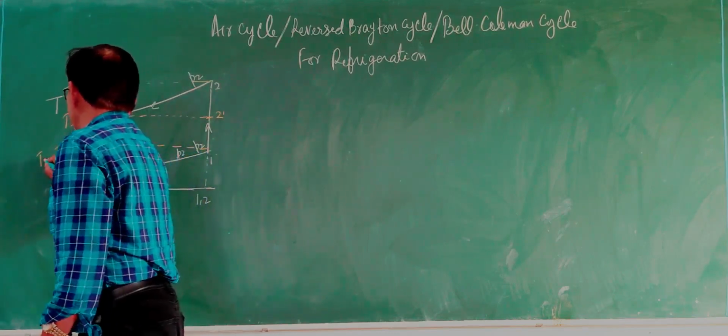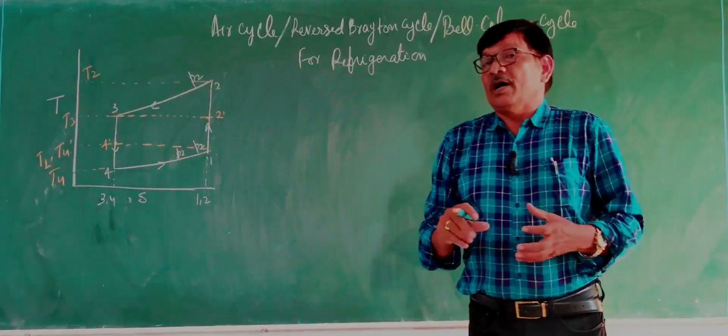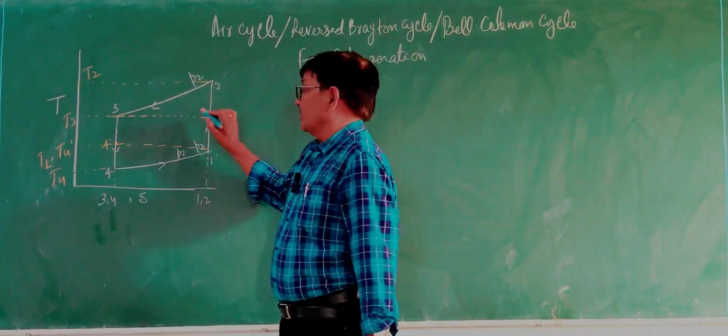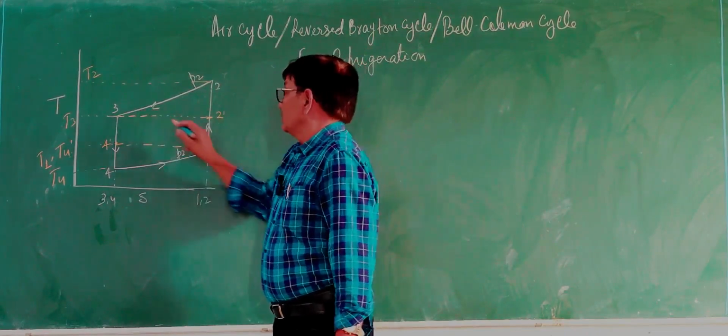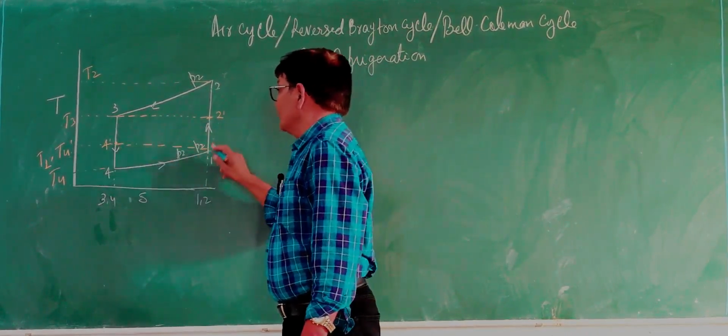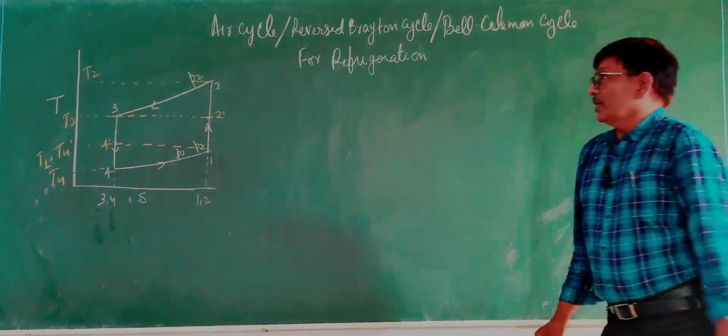T4 equal to T1. You can see T4 dash equal to T1. We have carved out the Carnot cycle this way, with two isothermal processes, 2 dash-3 and 4 dash-1, out of this reverse Brayton cycle. So this is a Carnot cycle.